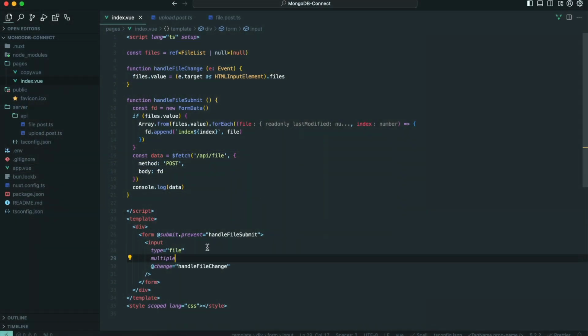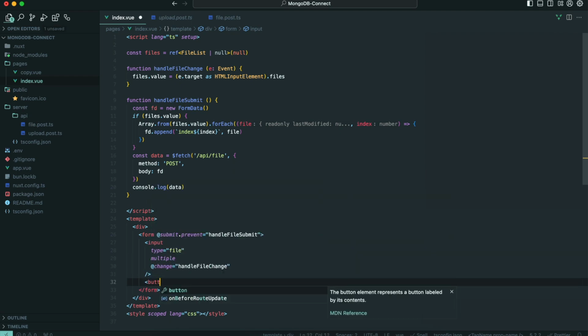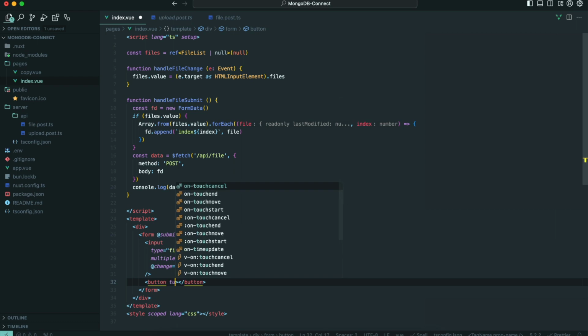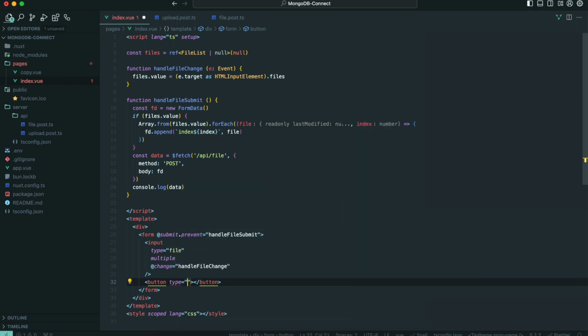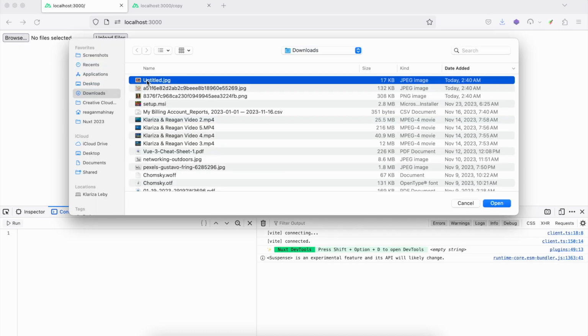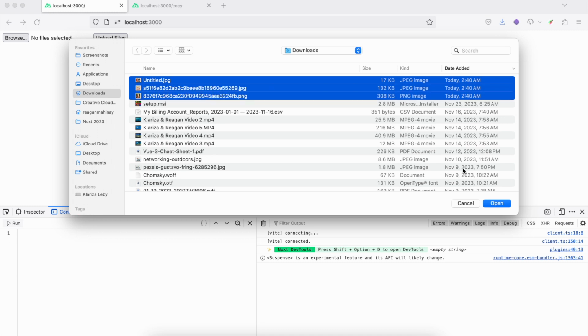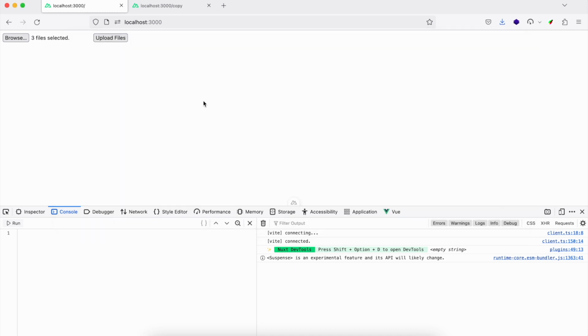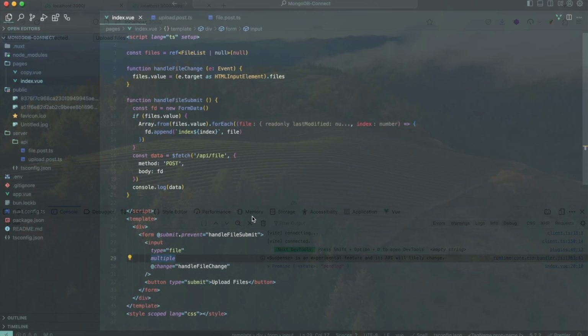Oh, I forgot to add the submit button. So button type submit, upload files. Let's try it again. Pending.